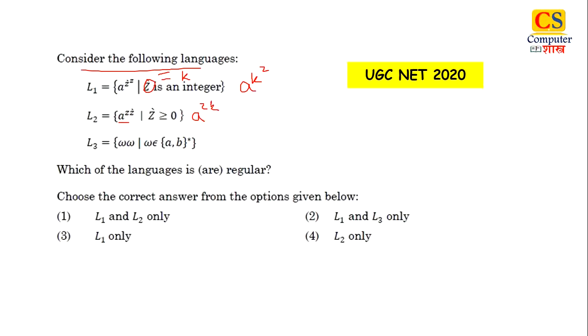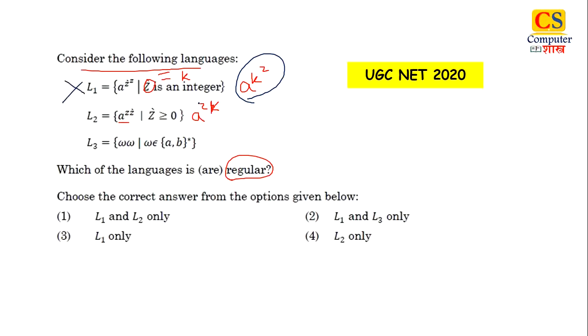And the last one is L3 equals ww. Now which of the languages is or are regular? So we need to decide whether a given language is regular or not. See, this first language, a raised to the power k raised to the power z. It is very clear that this language is not regular, because in this we need to remember something. So this one is not regular.